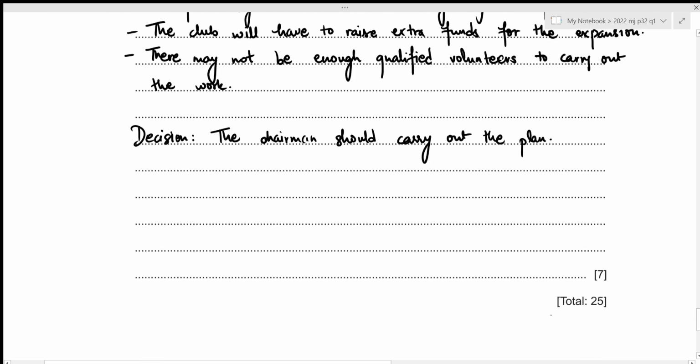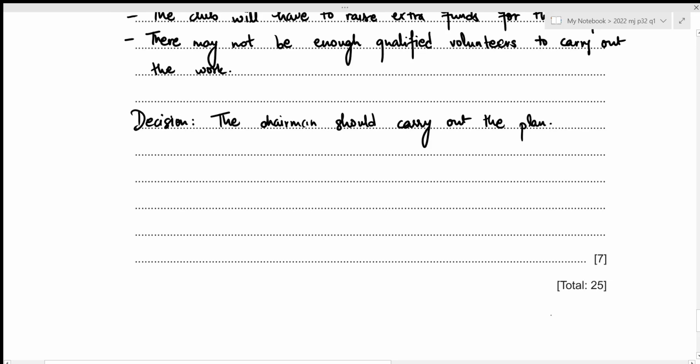Okay, this concludes the fourth part of this question as well as the entire question number 1 of 2022 May-June paper 3-2.